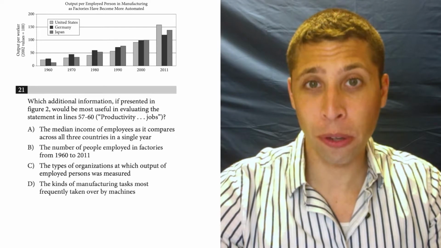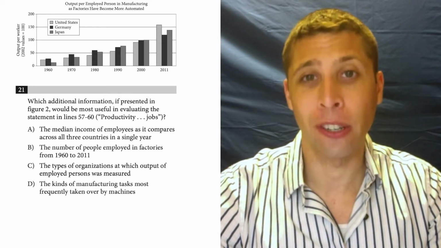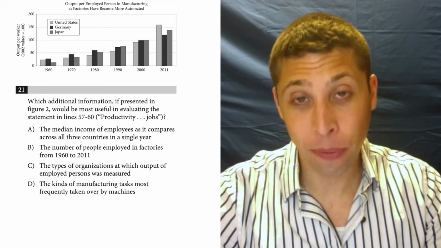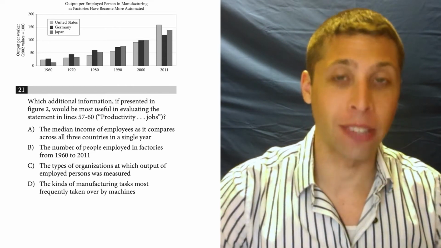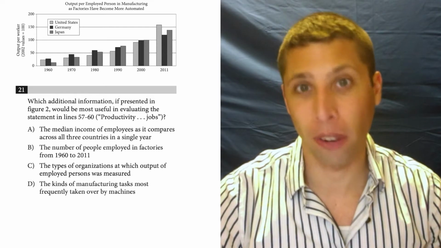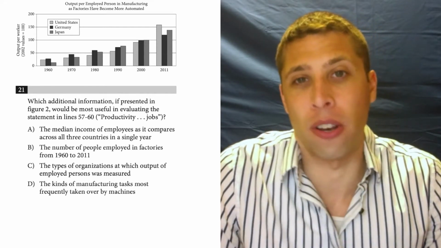Now this question seems harder because we need to incorporate the passage as we find our answer, but remember, figure questions are supposed to be easy, so you have to trust that. Now, when we go to this line, we just want to kind of condense it, right? Normally with figure questions with line references, I say go to the figure first because the figure is going to be easier to understand, but I don't know what I'm supposed to understand here, right?